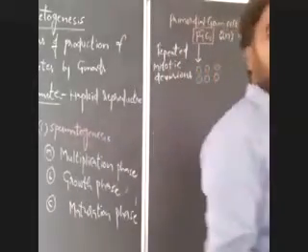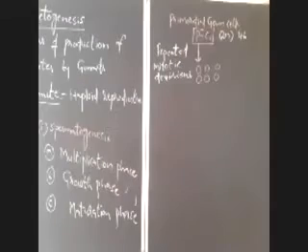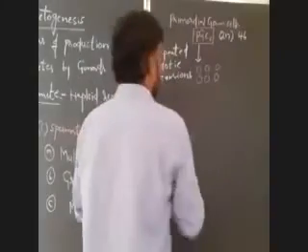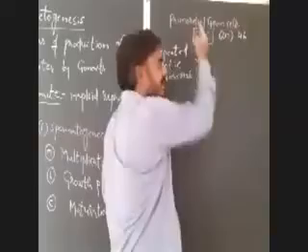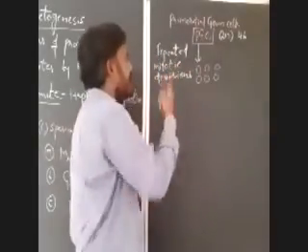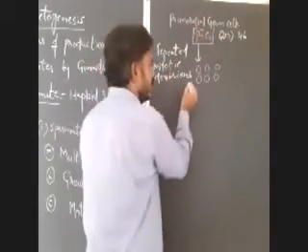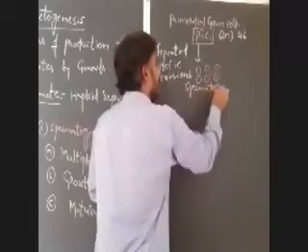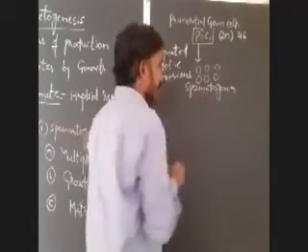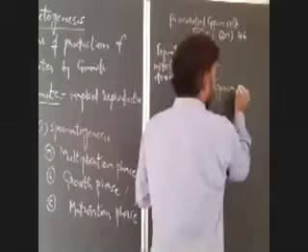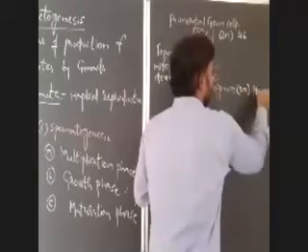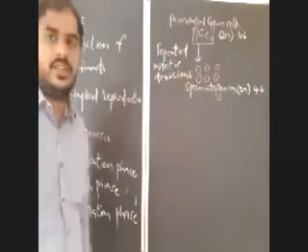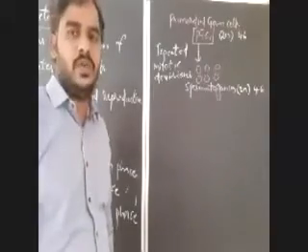In the case of human beings, it is primordial germ cells that undergo repeated mitotic divisions that lead to the formation of spermatogonia. This spermatogonia is also diploid in nature and possesses 46 chromosomes.